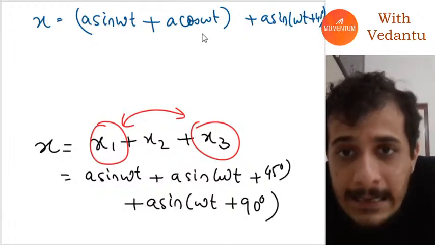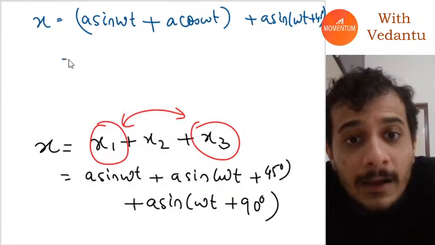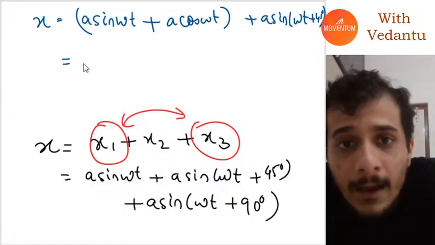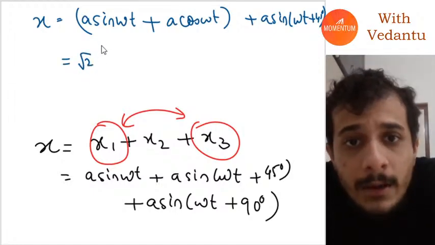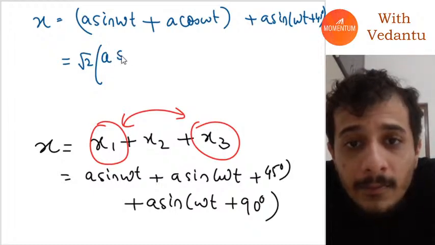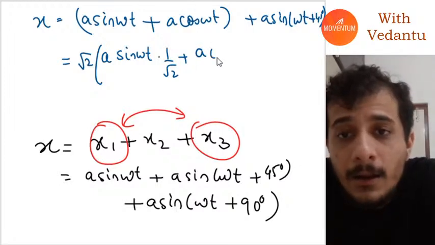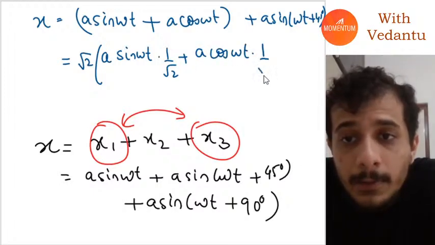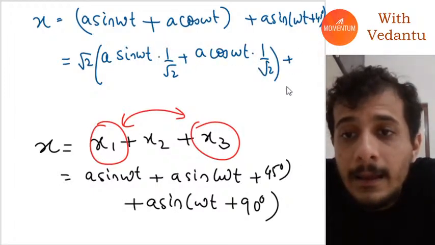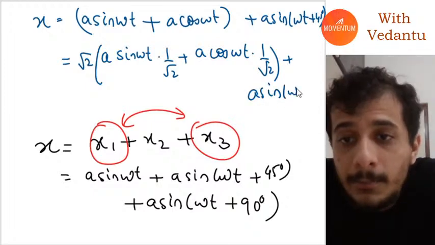Okay, now what will be a sine omega t plus a cos omega t, guys? This can be written as under root 2 into a sine omega t into 1 by root 2 plus a cos omega t into 1 by root 2, plus a sine omega t plus 45.